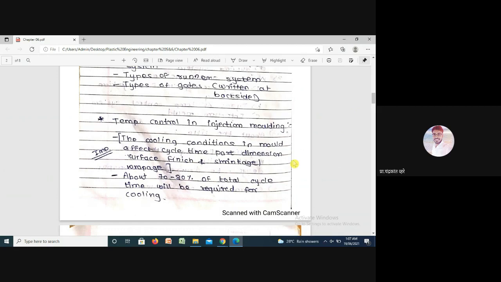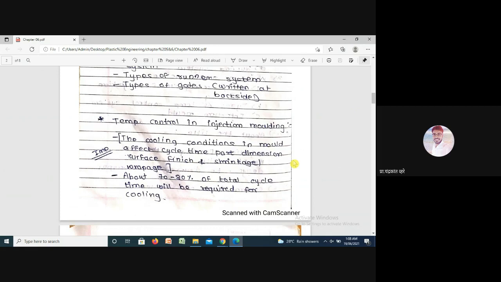Give the heading: temperature control in injection molding. The cooling condition in the mold affects the cycle time, part dimension, surface finish, and shrinkage.